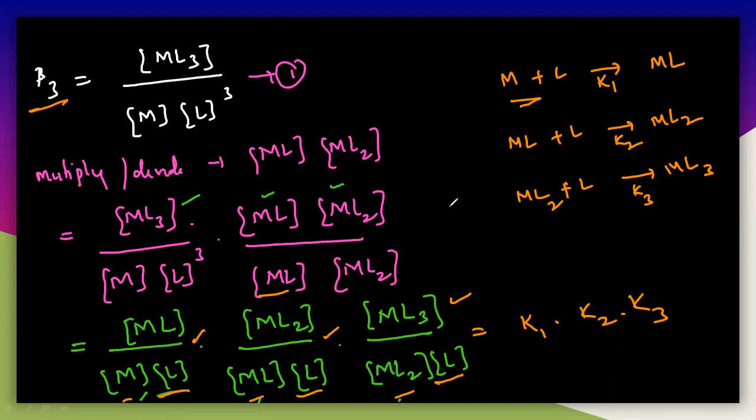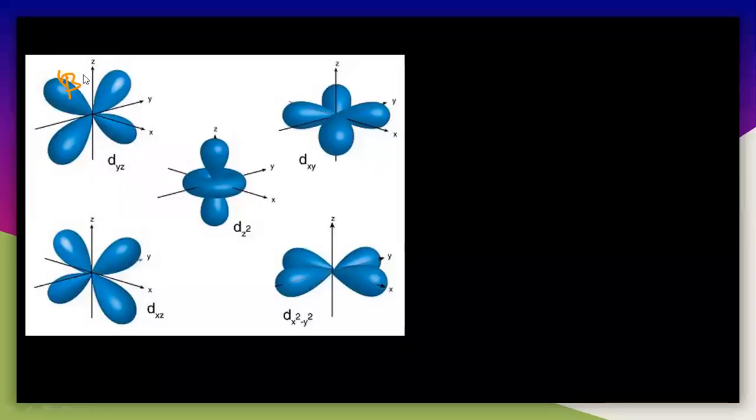So that means here beta 3 is equal to K1 into K2 into K3. So once again, I'm writing you all these things. So beta 3 is equal to K1 into K2 into K3. If you write beta n, that is equal to K1 into K2 into K3, and so on.